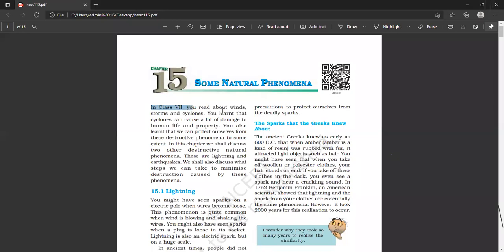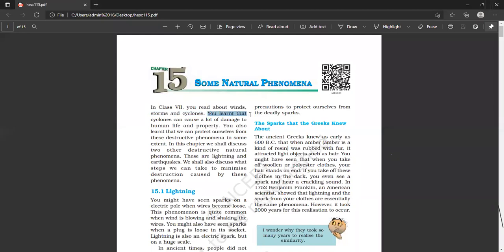So in class 7th you read about winds, storms and cyclones, right? In 7th class you must have read about these natural phenomena. Wind is also a natural phenomenon. Storms, cyclones, these are also natural phenomena. That means some of the natural phenomena you have studied in 7th class, and some natural phenomena we are trying to discuss in 8th class. What is the science behind these natural phenomena? Why are these natural phenomena happening? What is the reason behind them? How do they happen? So we'll try to discuss the science behind the natural phenomena.